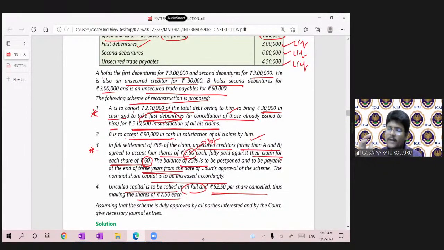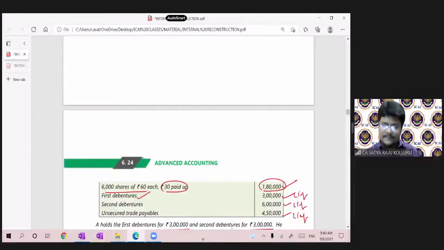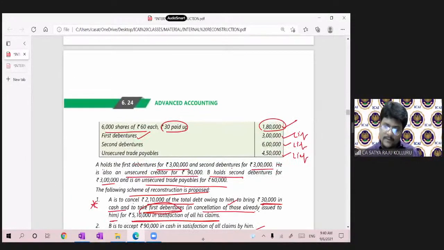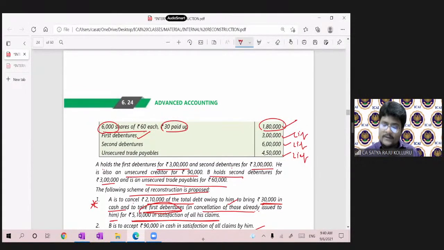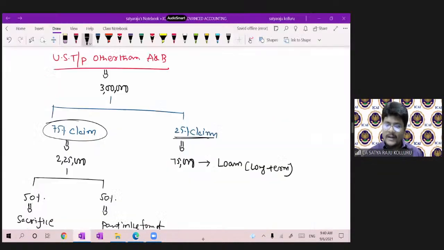Again, point number 4, let me break the sentence. Uncalled capital is to be called up. Where is the uncalled capital first? Here 6,000 shares are there. Out of 60 rupees each, 30 was paid up, so the remaining 30 rupees was unpaid, which is uncalled capital, which was 1,80,000. Let me call it up.